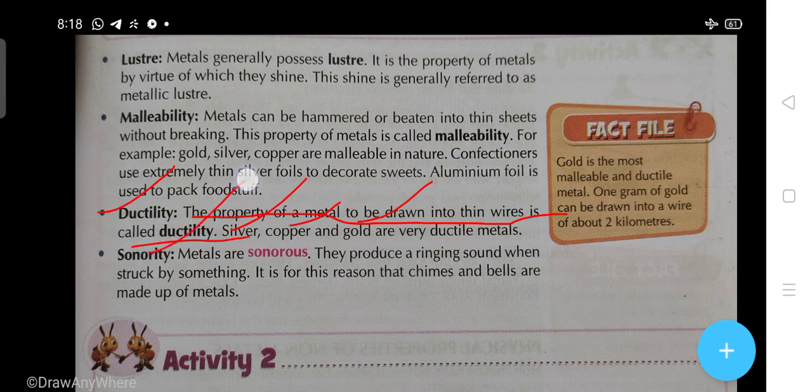And the sonority. Sonority means metals are sonorous and they produce a ringing sound when struck by something. It is for this reason that chimes and bells are made of metals. Students, if you strike a metal with the help of another metal, it will generate sound, and that is called the sonorous property. Now here is an interesting fact, students. Gold is the most malleable and ductile metal. So gold can be converted into a thin sheet.